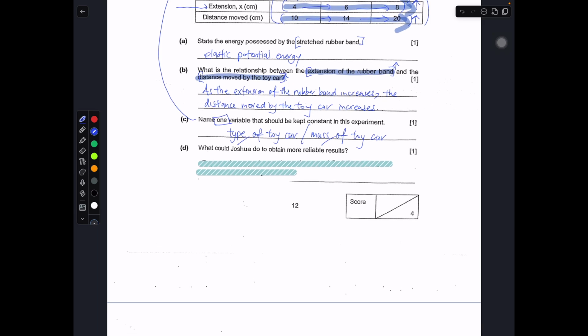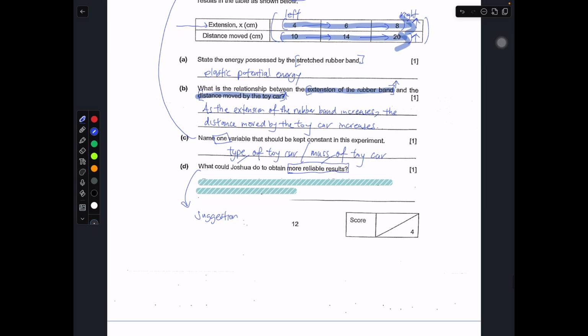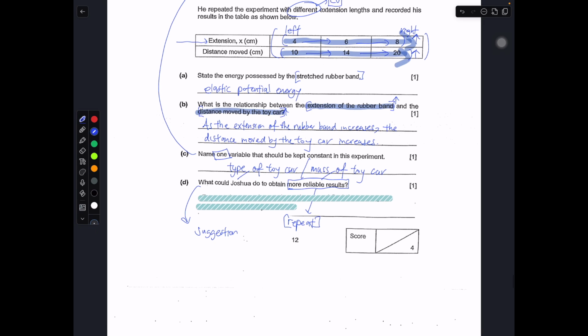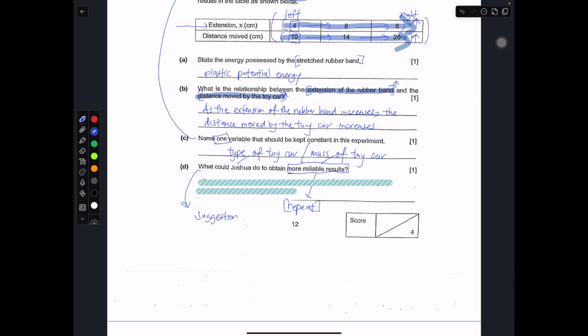So what could he do to obtain a more reliable result? Okay, take note. This is a suggestion. What must he do? Usually for reliability, you link to whether you can repeat the experiment. Because he only did one extension for one try. So maybe he can do a first try, second try, or third try to increase the reliability and check whether they are more or less the same.